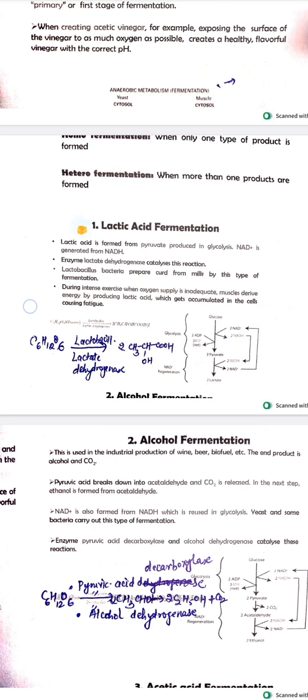During intense exercise, when oxygen supply is inadequate, muscles derive energy by producing lactic acid, which gets accumulated in the cells, causing fatigue.